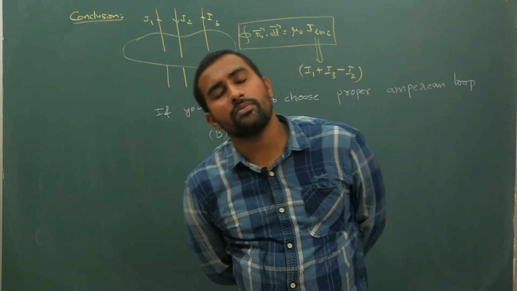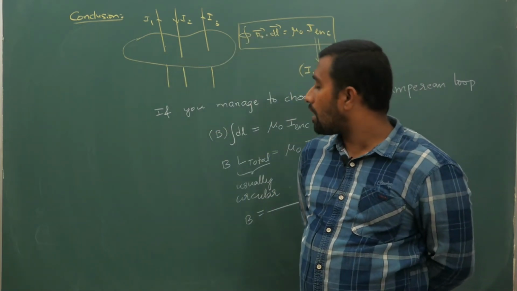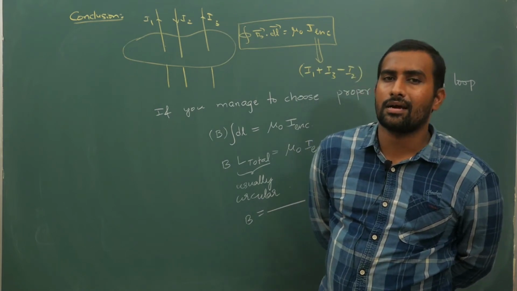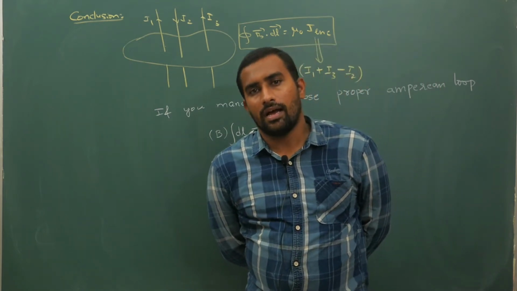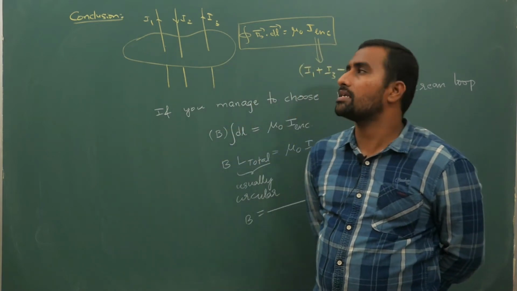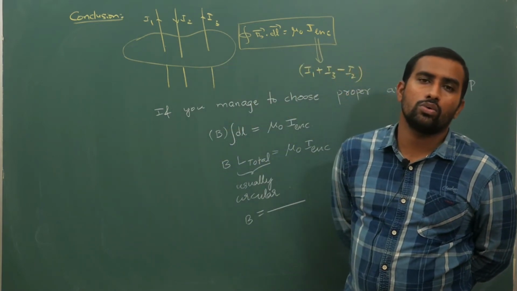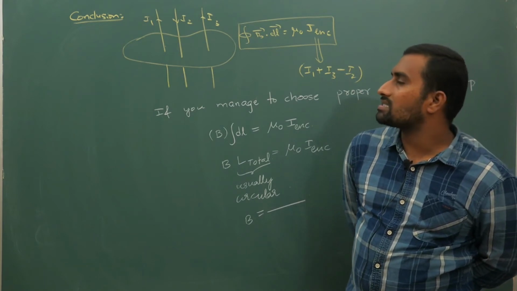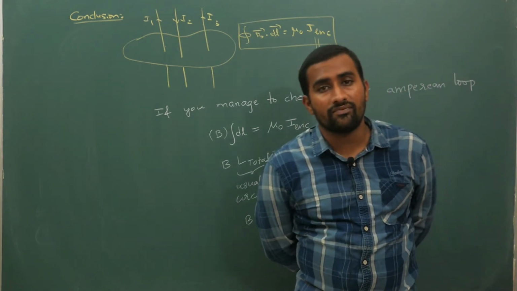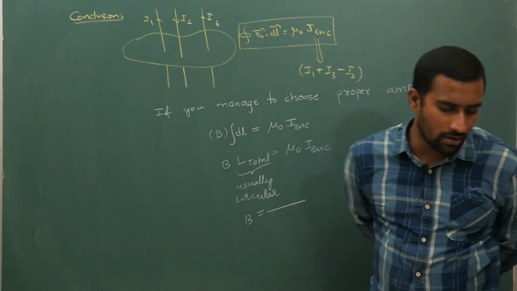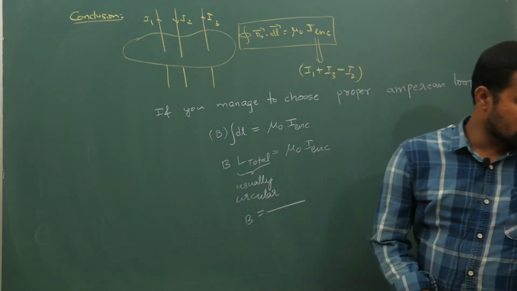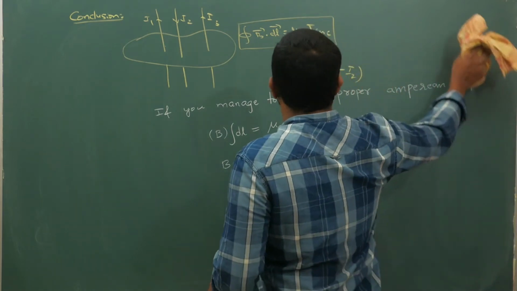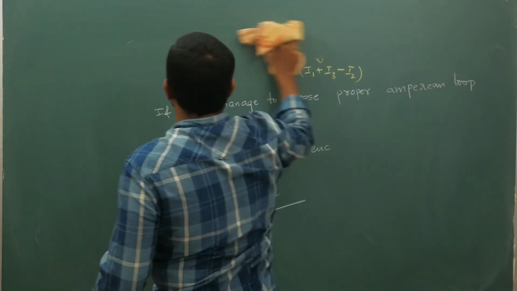Now what I am going to do is apply this Ampere's law for different electric current configurations, and then use that result to get the magnetic field. So I will start with the magnetic field because of an infinitely long wire. So we will start with the magnetic field because of an infinitely long wire.